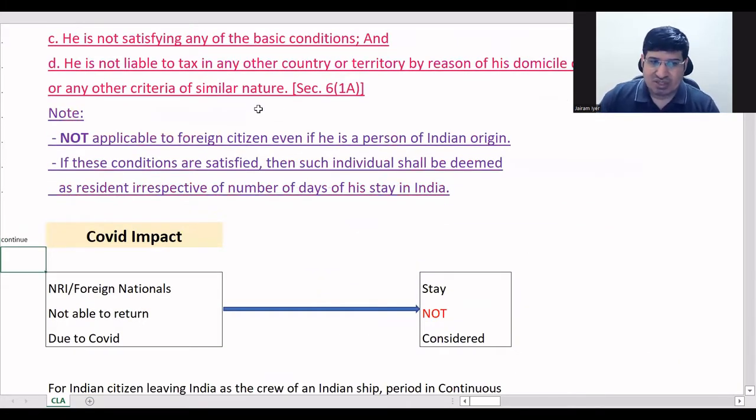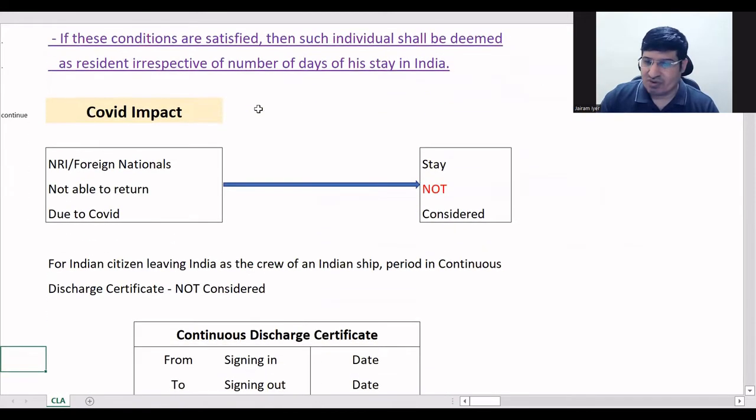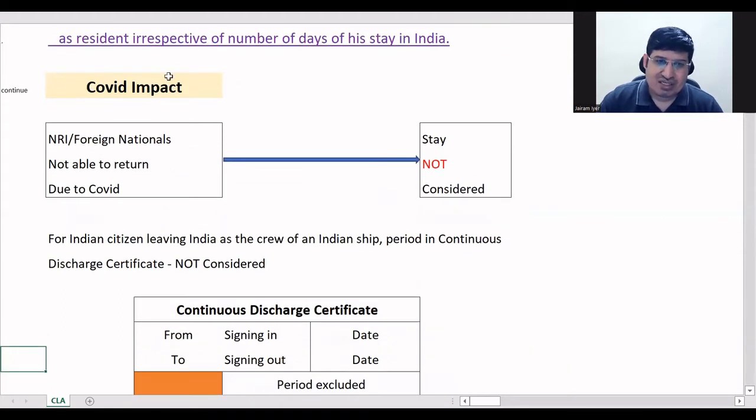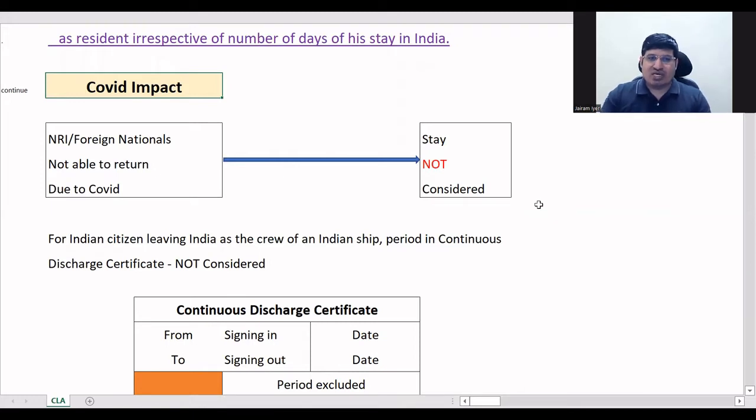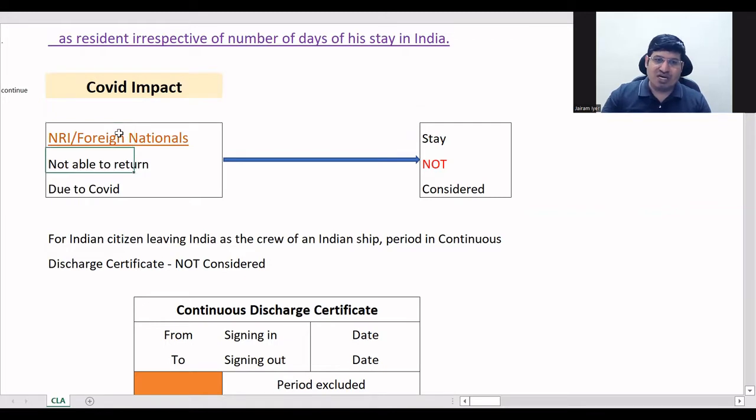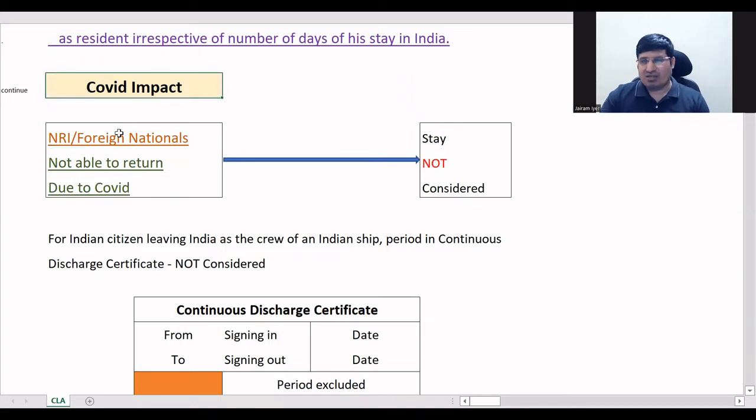Right, so next, this is where we had to continue. As I thought, I'll give you a little bit of revision. Next is COVID impact. So what has happened is, because of COVID, some foreign residents have not been able to return in time. Okay, they might have failed COVID test or whatever, things like that. It happened to many people, right? You couldn't travel during those times, right?